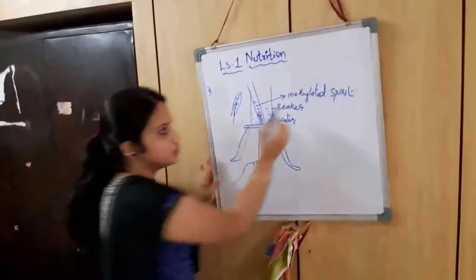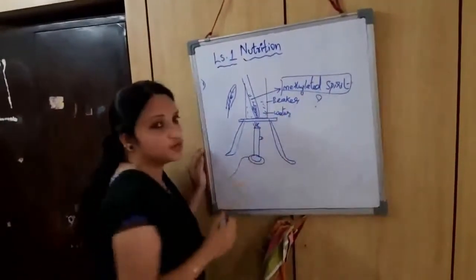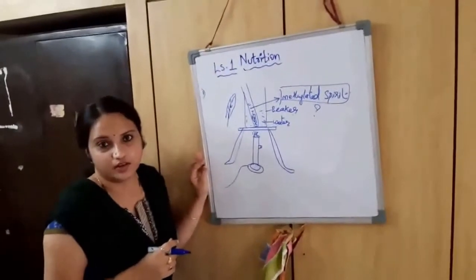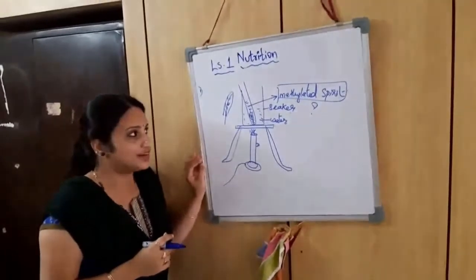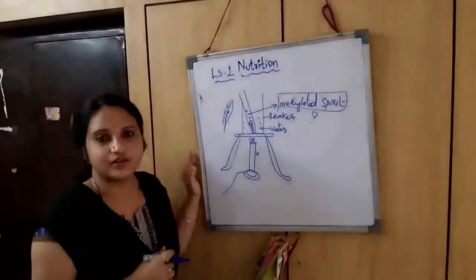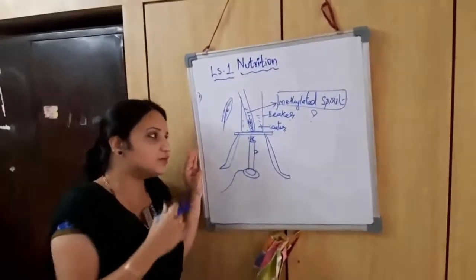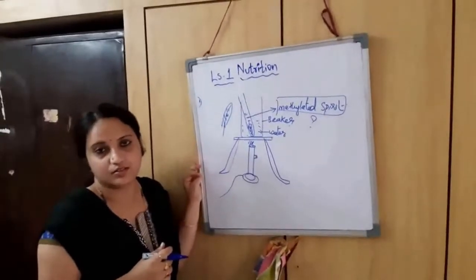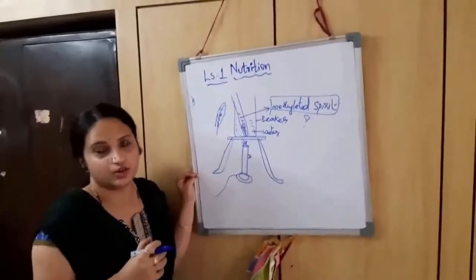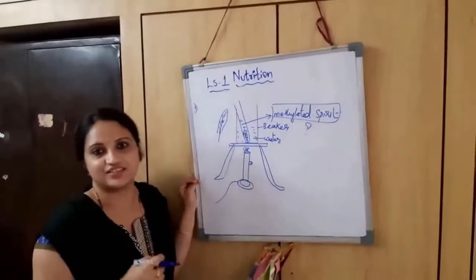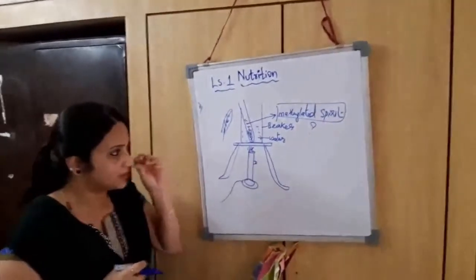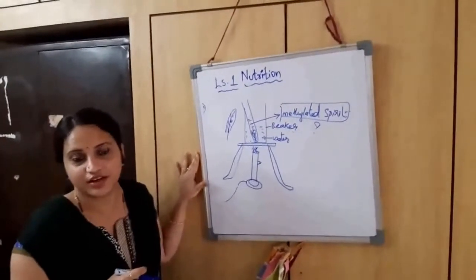The question comes, what is the use of this methylated spirit? Very important question. So methylated spirit helps in removal of chlorophyll from the leaf. You may even ask me some other doubts like, ma'am, why is it necessary to boil this particular leaf in methylated spirit? We can even boil the leaf directly in water itself, but it takes a lot of time. So in order to save time and remove chlorophyll within less time, this methylated spirit helps in its removal. So the function of methylated spirit is that it helps in removal of the chlorophyll content from the leaf.